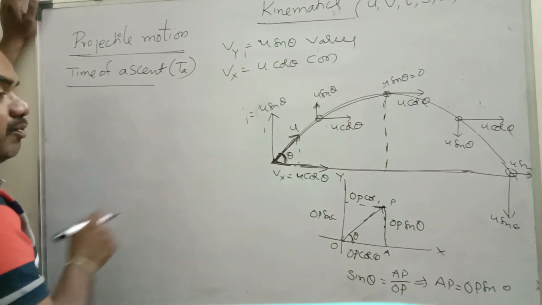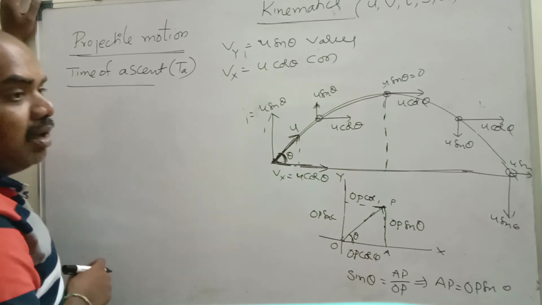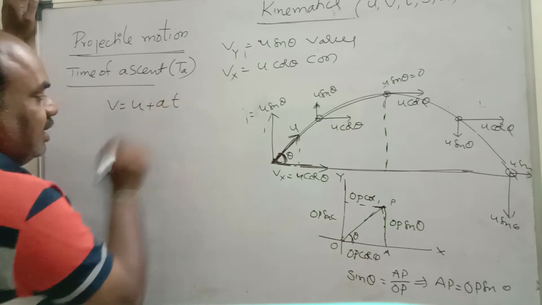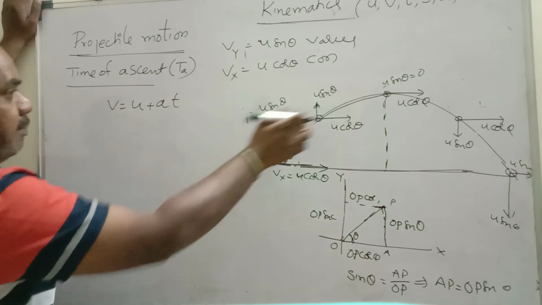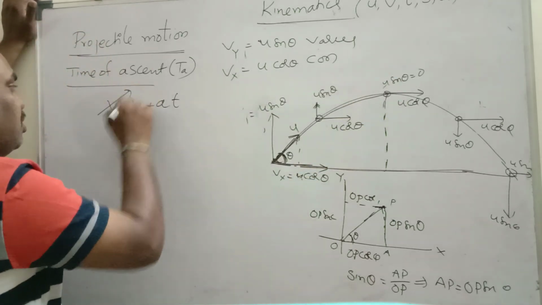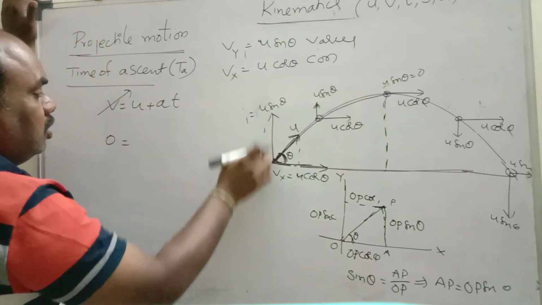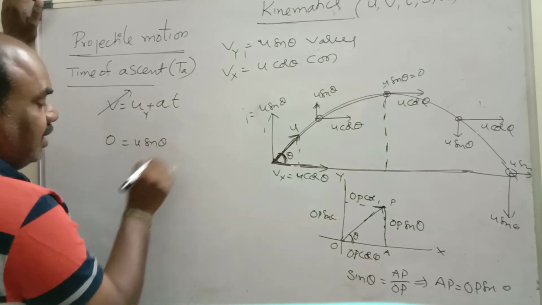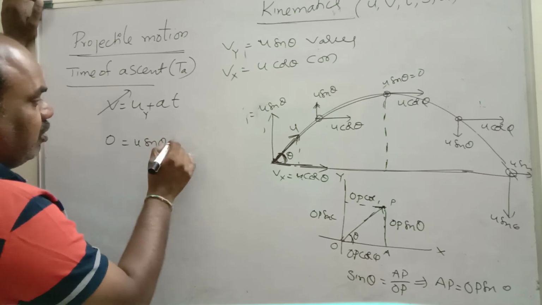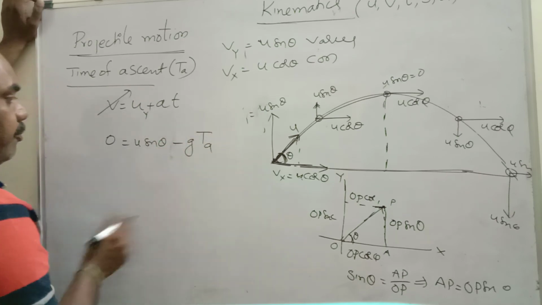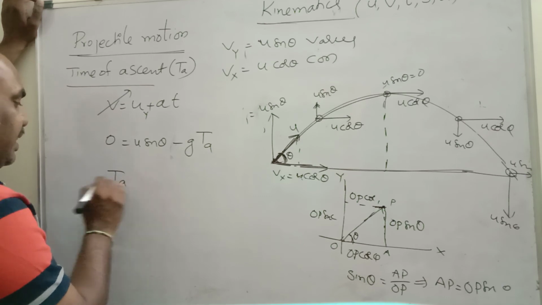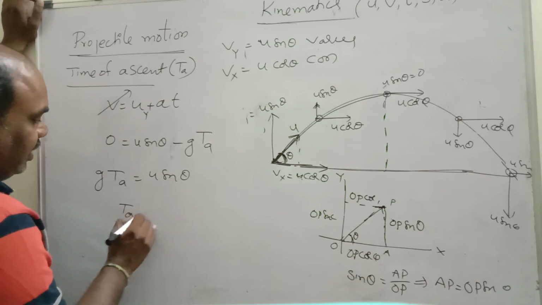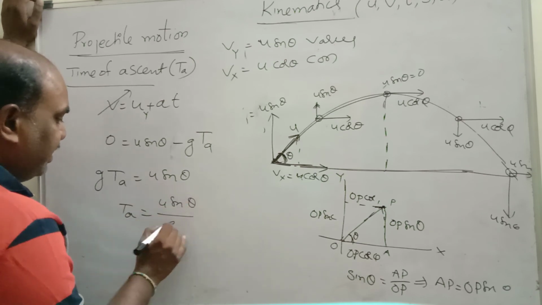Which equation did we use in uniform acceleration? v is equal to u plus at. Here also I am using the same. At maximum height, what is the velocity? It is 0. What is u? Initial velocity in vertical direction, u sin theta. For an upward thrown body, a is equal to minus g. Time of ascent Ta: minus g Ta comes to this side, g into Ta is equal to u sin theta. Ta is equal to u sin theta by g. This is time of ascent.